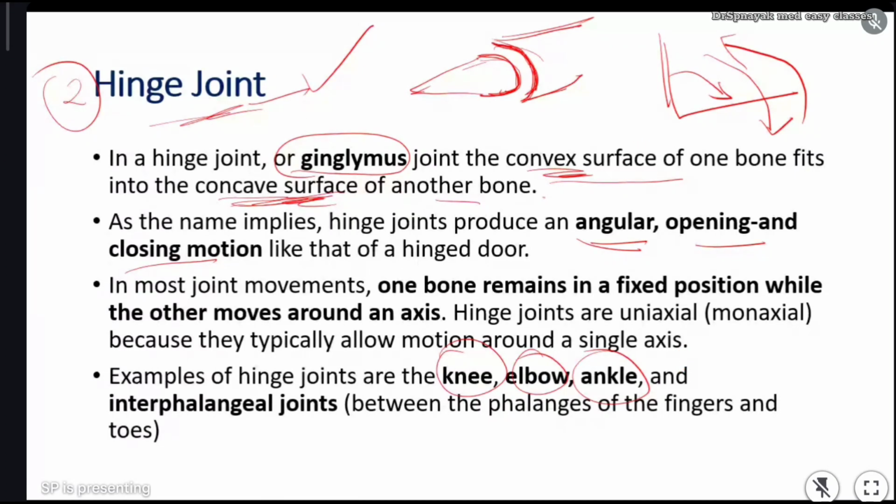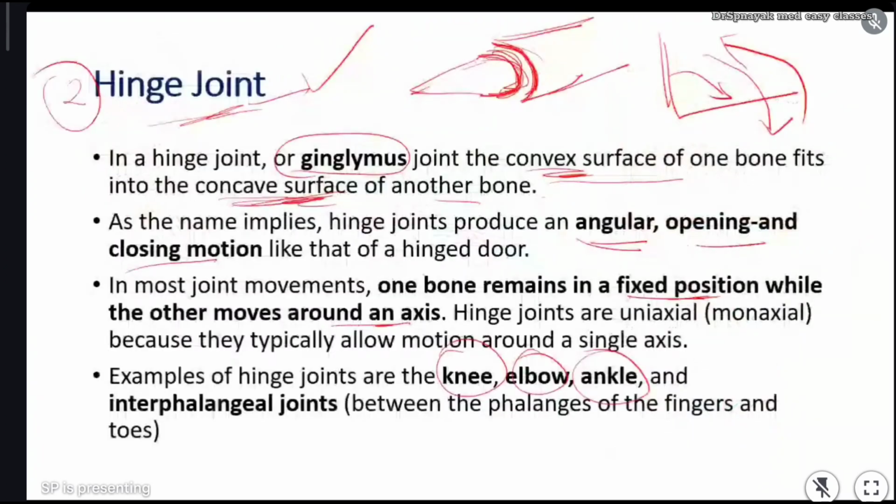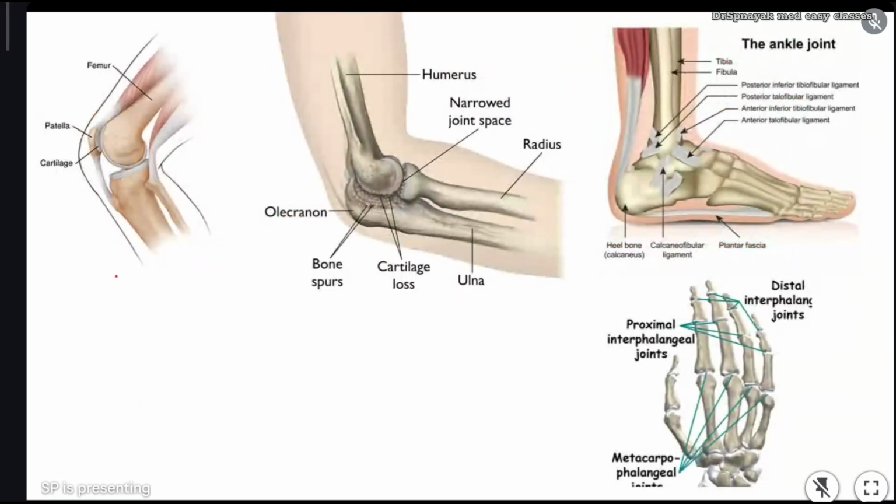Always remember, in a hinge joint, the convex part of one bone goes and fits into the concave part of the other bone, and one bone always remains in a fixed position while the other moves along an axis. Look here, I'll try to show you this image. The best example is the knee joint. This is the knee joint.